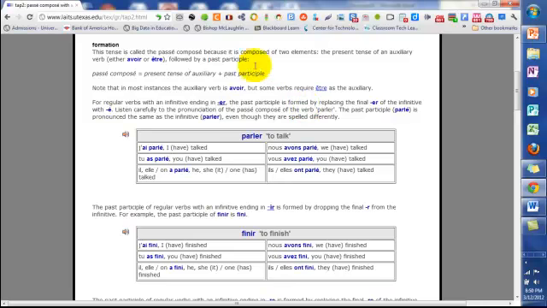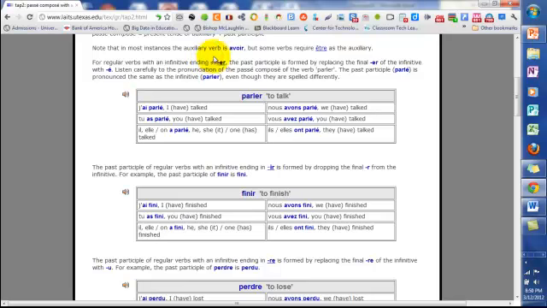Now the formation of the passé composé is with an auxiliary verb, and we'll just do the ones with avoir right now. There are some verbs conjugated with être. We won't do those. Those are a little more complicated, and we'll finish those later. So the passé composé equals the present tense of the auxiliary, either avoir or être, and a past participle. So, as it says here, most verbs will use avoir, some will require être.